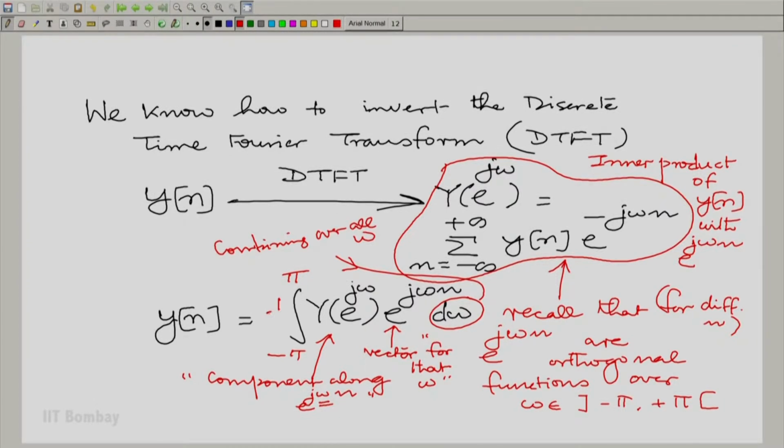And we bring in a factor of 1 by 2 pi essentially for the purpose of normalization. So, this was the inverse. Now, of course, you can also think of the same expression in a slightly different way. One interpretation is that for different omegas, omega going from minus pi to plus pi, I have different components. That is a continuum of components, and I multiply each component by a unit vector. To make it a unit vector, I need to divide by 2 pi and integrate over all omega.